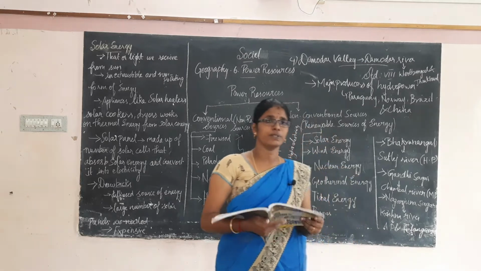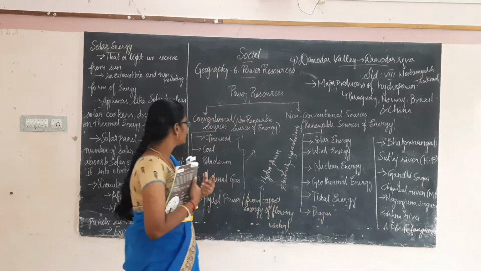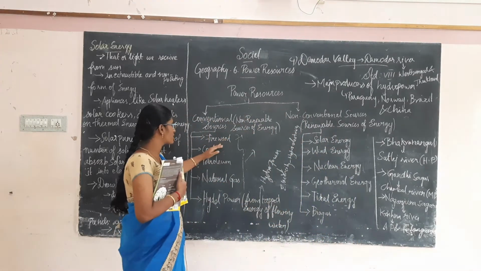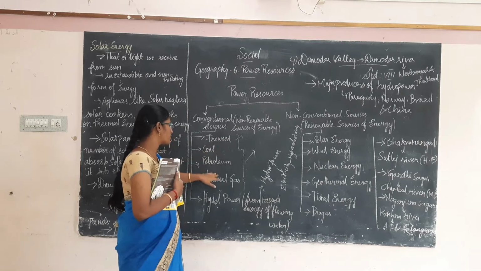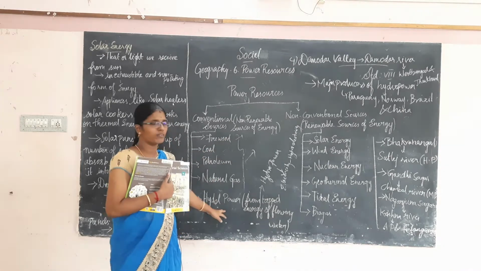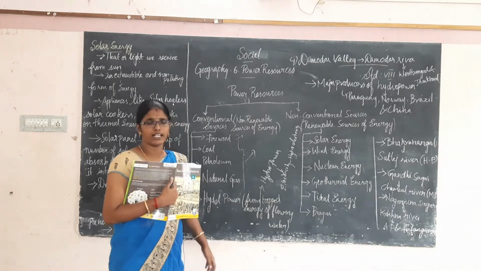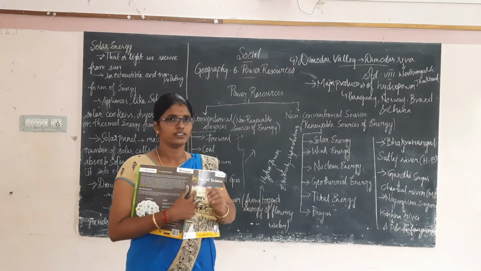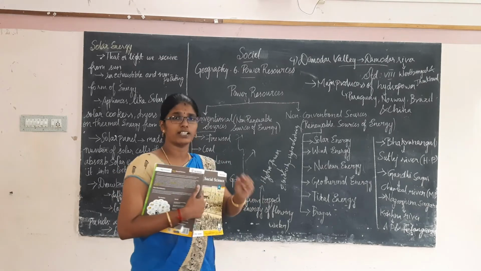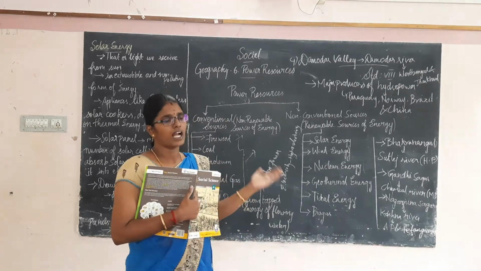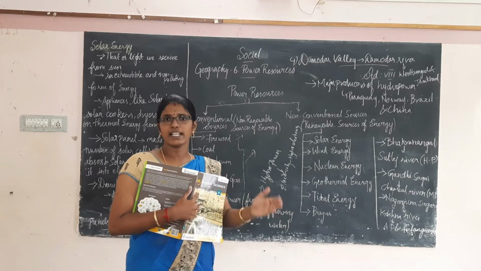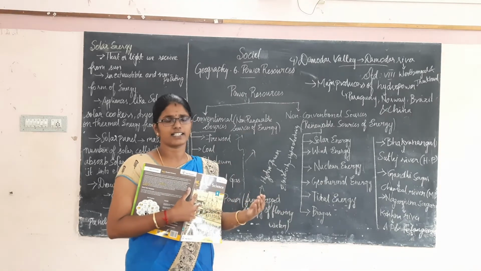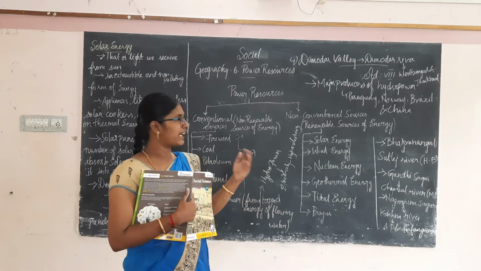Okay, are you all clear with the conventional sources of energy? What are the 5 conventional sources of energy? Firewood, coal, petroleum, natural gas and hydel power. How do we generate hydel power? From the tapped energy of flowing water. That energy generated is called hydropower, and from that energy we can generate electricity. That electricity is called hydroelectricity.